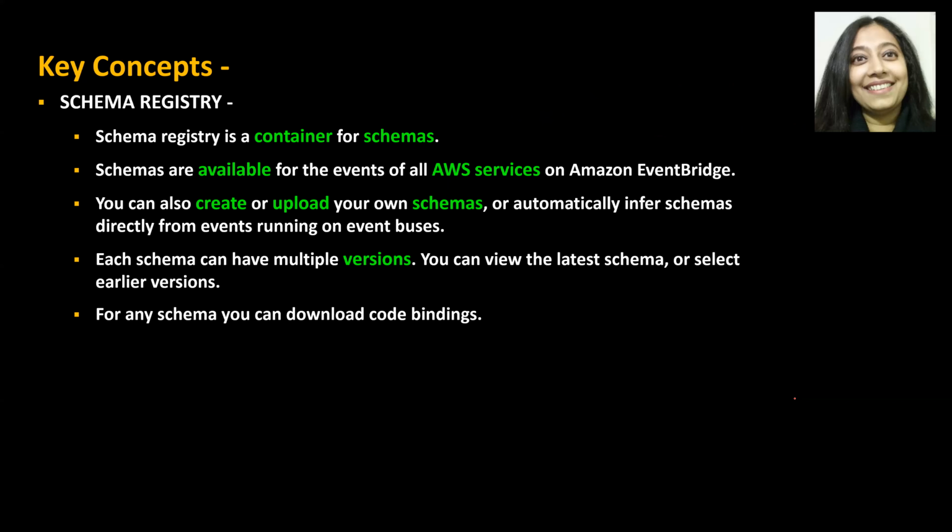What is a schema registry? A schema registry is nothing else but a container of schemas. It's just a registry. Schemas are available for all events of all AWS services on Amazon EventBridge. You can also create and upload your own schemas, or infer schemas directly from events running on your event buses. Each schema can have multiple versions, so ensure that you use the right version or the latest schema, whatever is applicable. For any schema, you can download the code bindings.